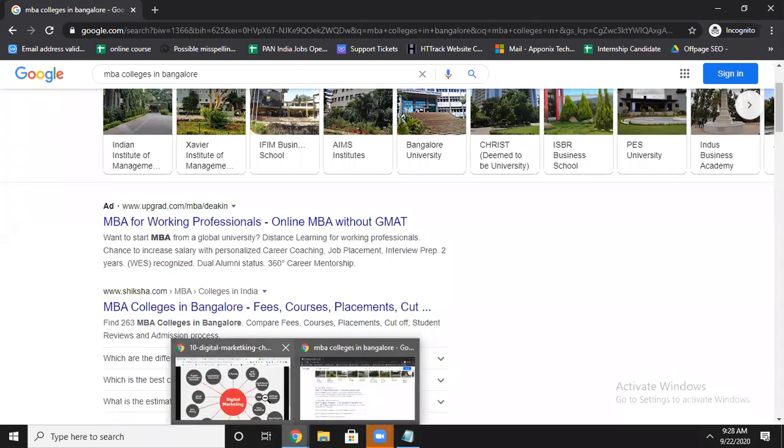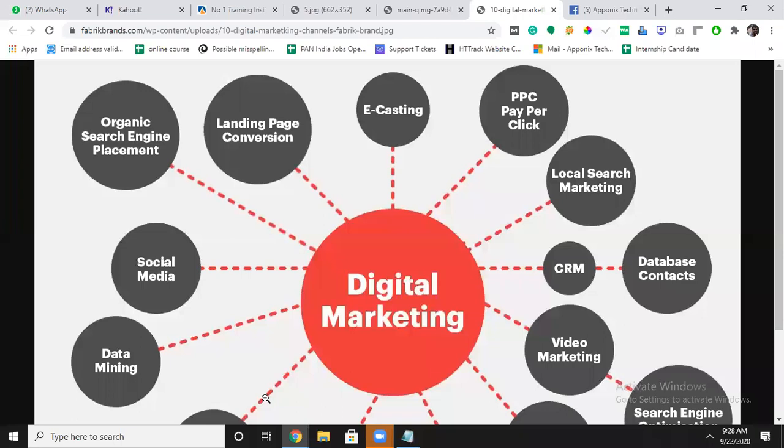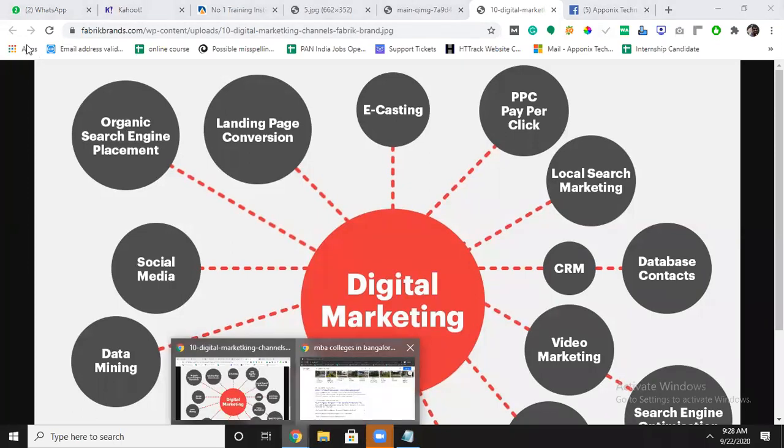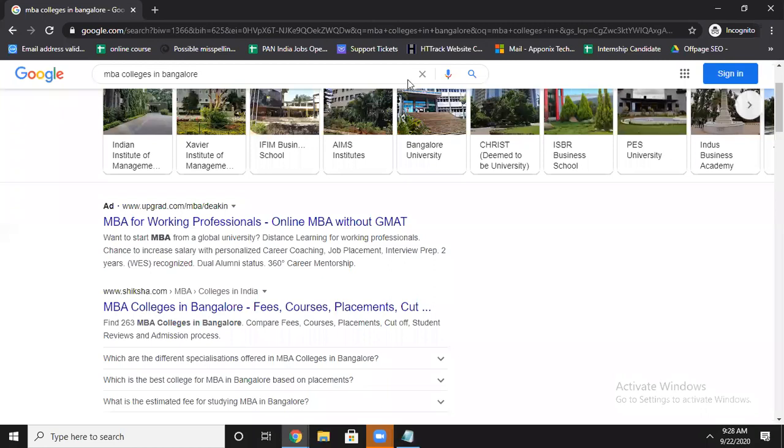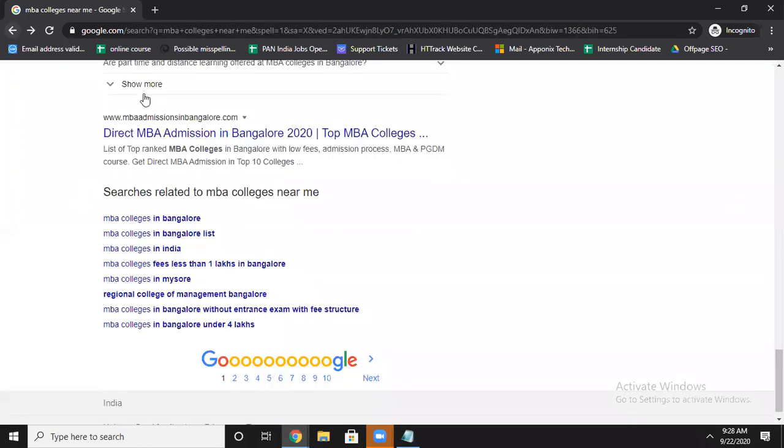What are the search engines there for? You can see local search marketing. For example, in Facebook there is a local marketplace option. OLX, Quikr, those are all online sales platforms only. And also Google Maps is part of local search. I will show you once again. You can see this is also a local search. It will be listed here nearby your location.